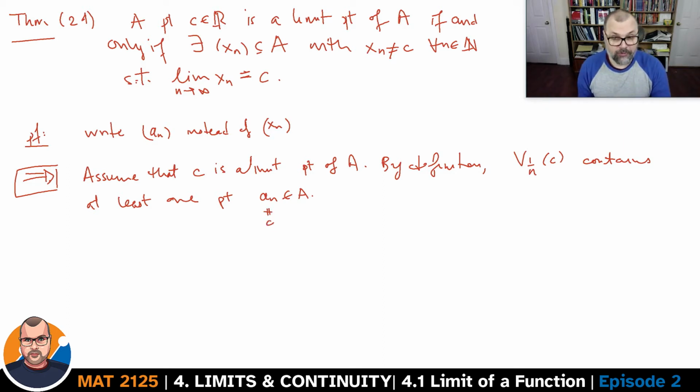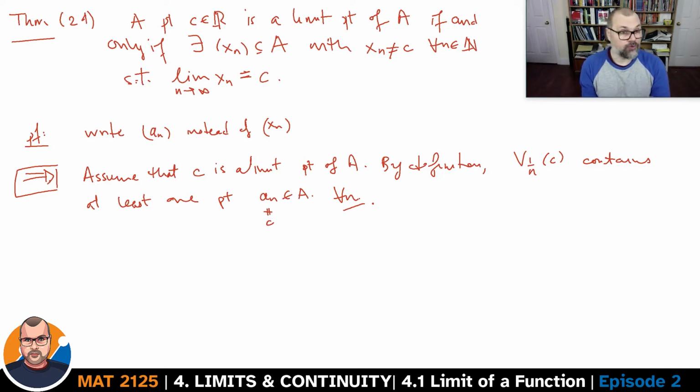And this is going to be true for every choice of n, because every n gives rise to a different delta, 1 over n. Because it's a limit point, every neighborhood around c contains a point other than c in A. That is particularly true for a sequence of neighborhoods, 1 over n. Alright, so this is what we've worked with, given that we had a limit point. Let's try to prove what we want to prove, that there's a sequence of points, each one of which is different from c, that converges to c.